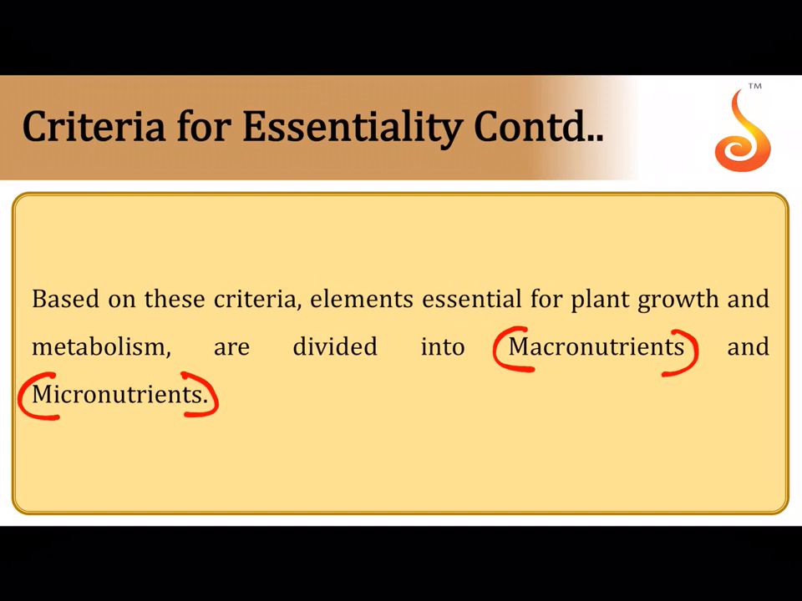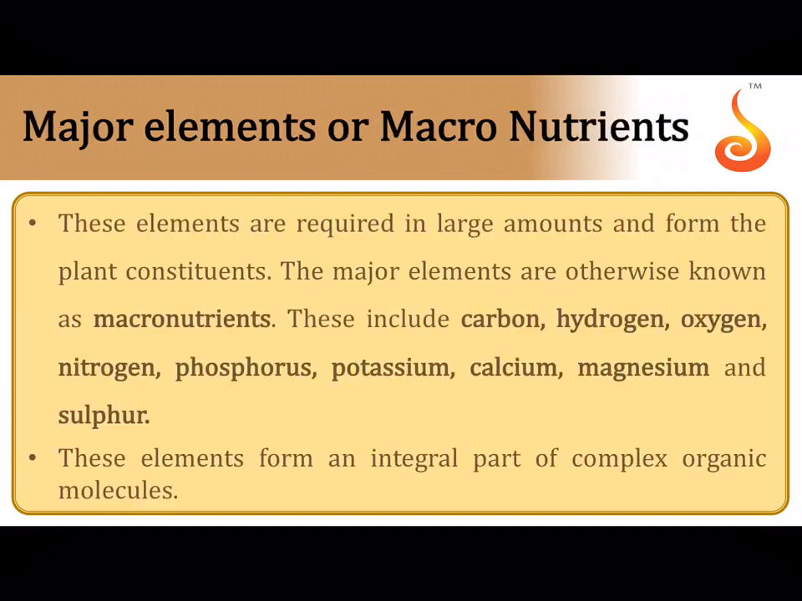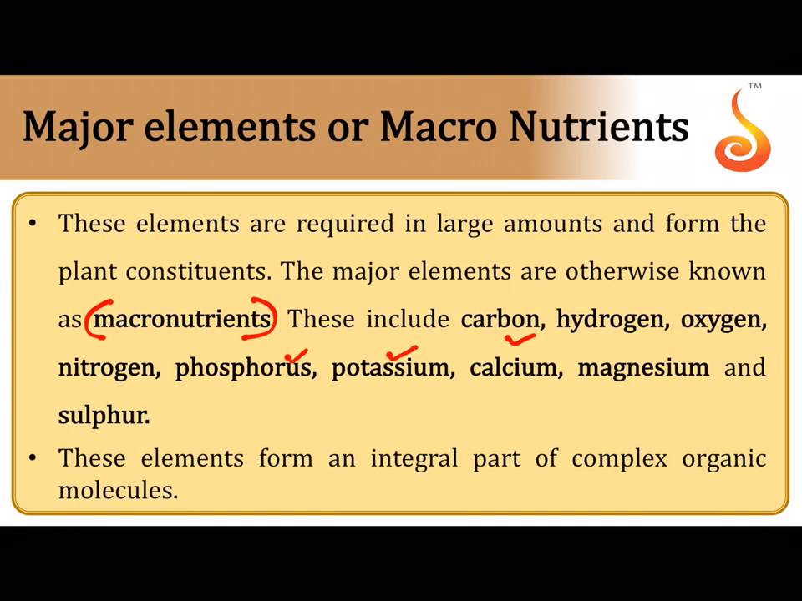Now let us see the classification of macronutrients and micronutrients. What are macronutrients? These are required in large amounts, to the tune of 10 millimole per kg of dry matter of the plant. Then we call them macronutrients. Some of the major macronutrients are mentioned here: carbon, hydrogen, oxygen, nitrogen, phosphorus, potassium, calcium, magnesium, sulfur, etc.